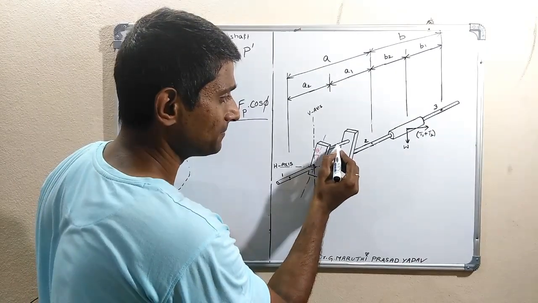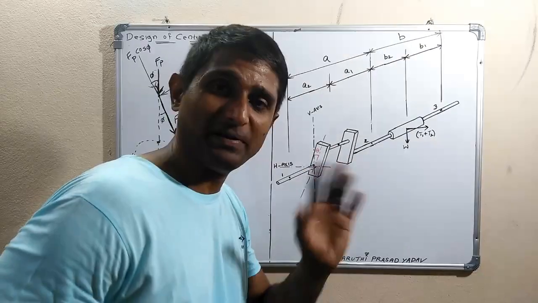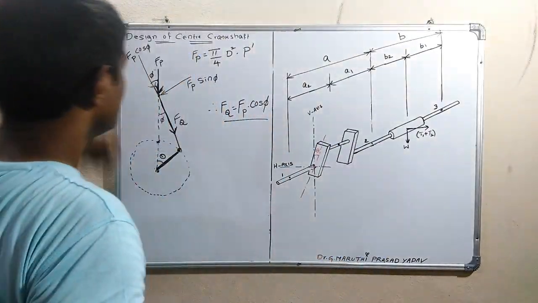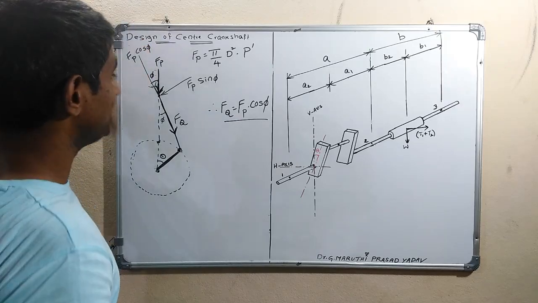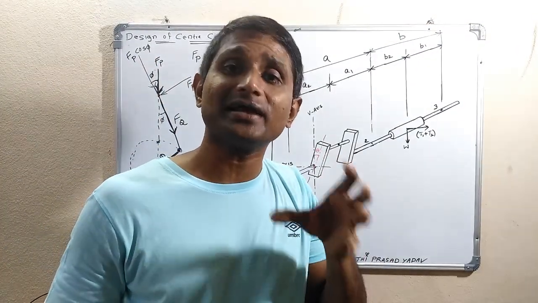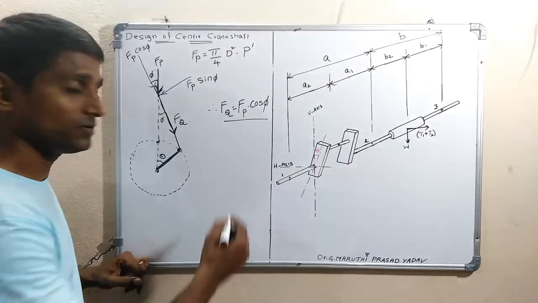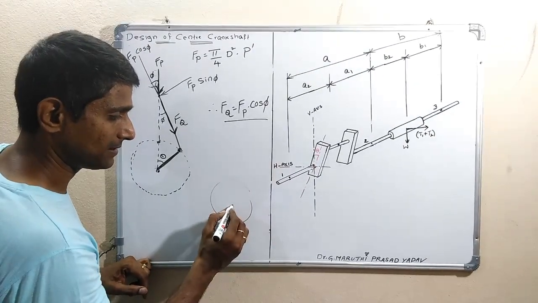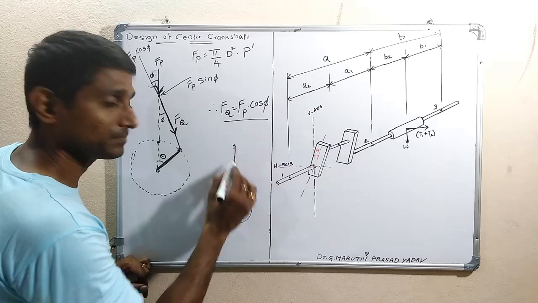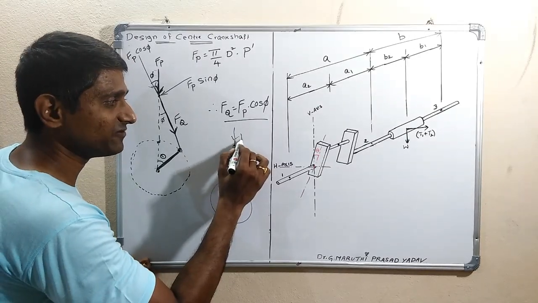At the center of the crank, earlier we took Fp acting vertically downwards, here like this. But now actually it is not the load acting on the crank pin. Now the load acting on the crank pin is Fq. When the crank is here, the connecting rod is here, this is the connecting rod, this is the crank, then this is Fp.